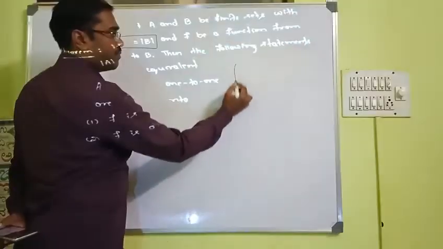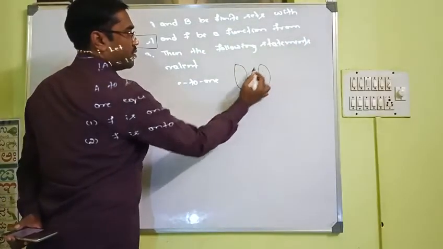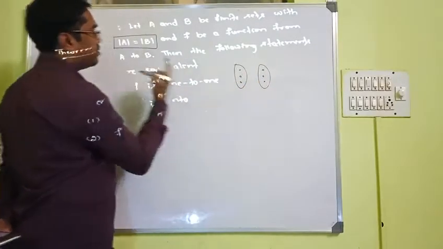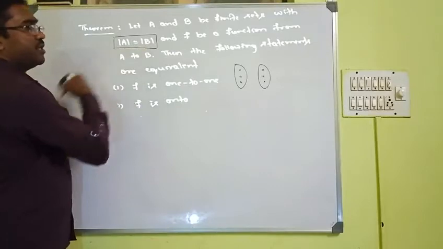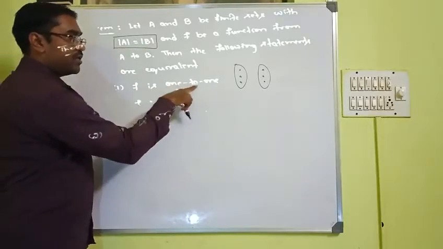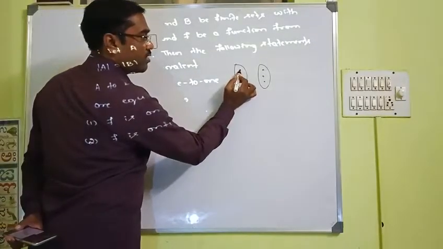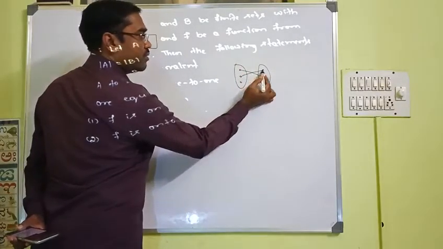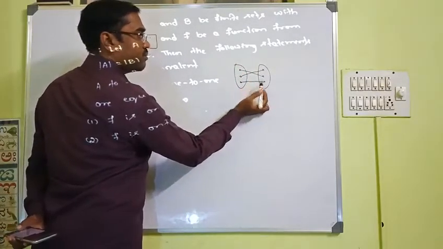You can observe here, suppose you have 3 elements, and in this also 3 elements, because cardinalities must be the same. Let us take it is 1 to 1. What do you mean by 1 to 1? From this element to one element, from here to here, from here to here.